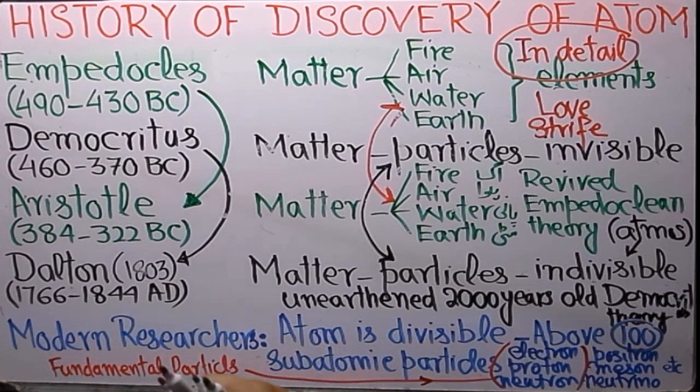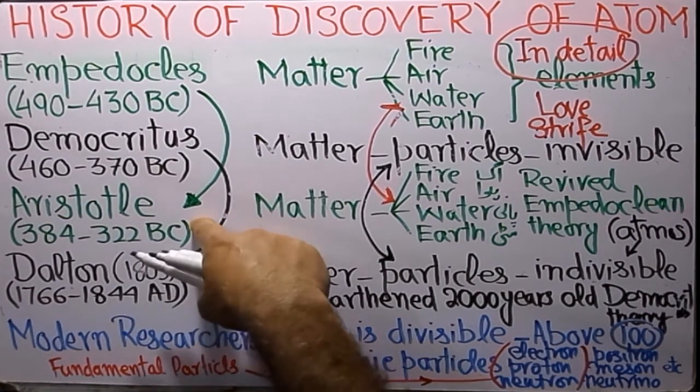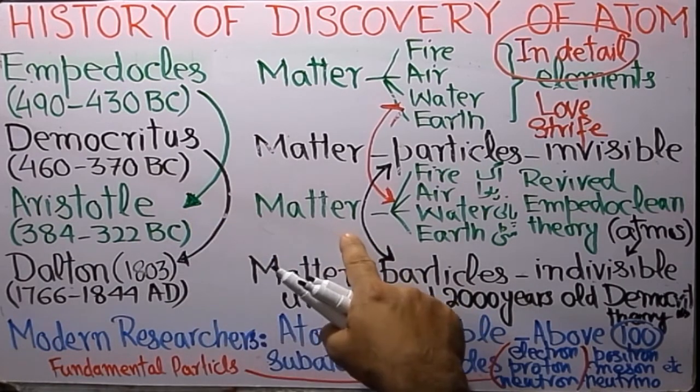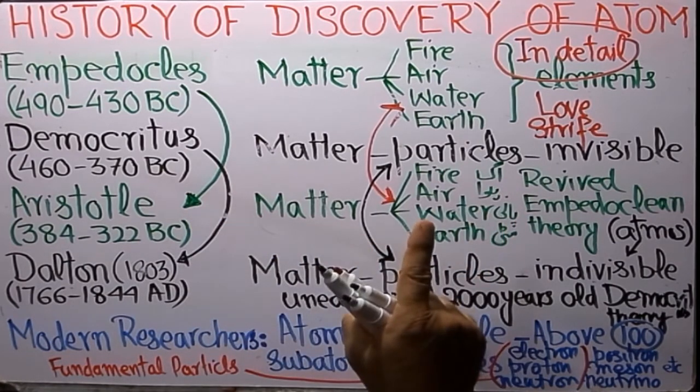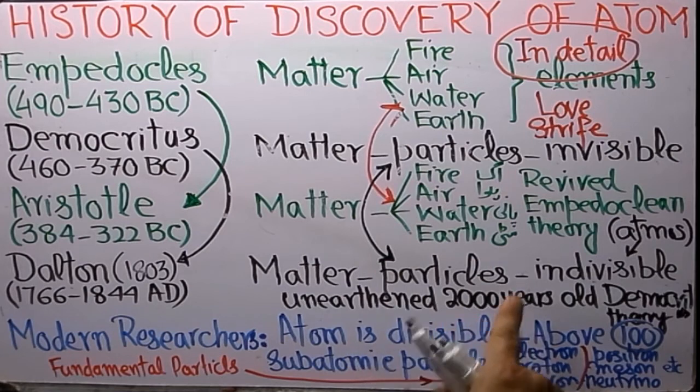He did not contribute much. He just revived the Empedoclean theory. But it's better to say that Aristotle's theory put the atomists about 2000 years back.